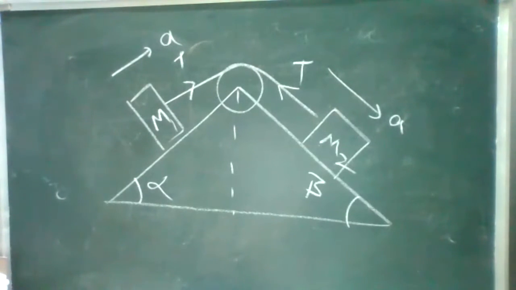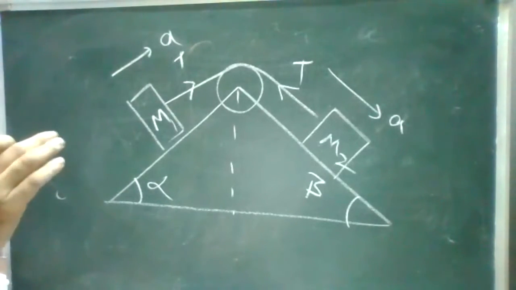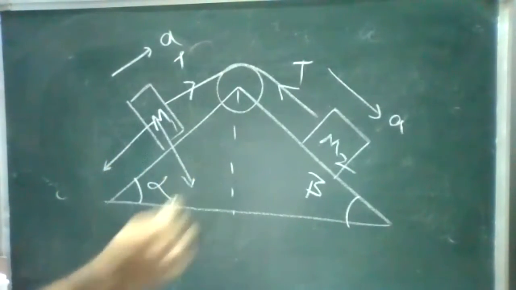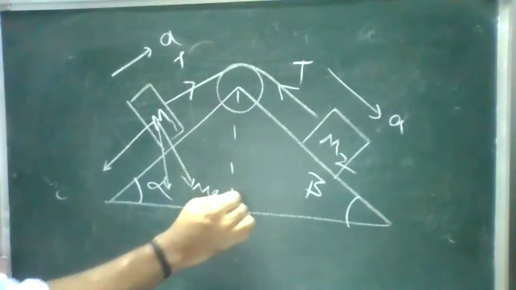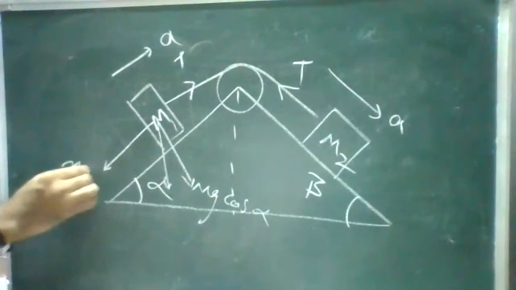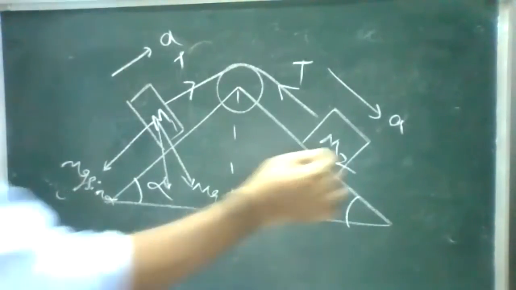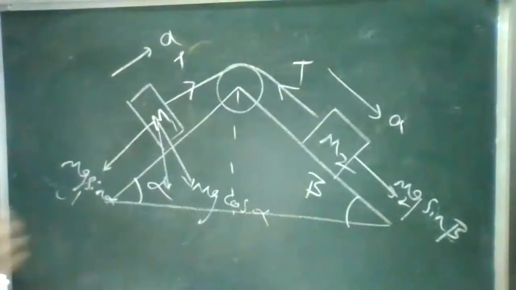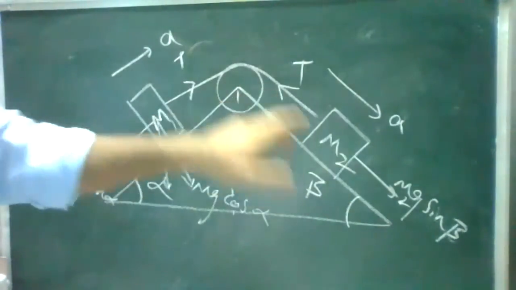Sir, for M2, I am stuck with cos theta and sin theta. There is no theta, it's beta. Remember, always when discussing gravitation, when it makes an angle, the perpendicular component is mg cos alpha, and opposite to it is always mg sin alpha. Here also, opposite to it is mg sin beta. So the equation will be M2 g sin beta minus T is equal to M2 a.